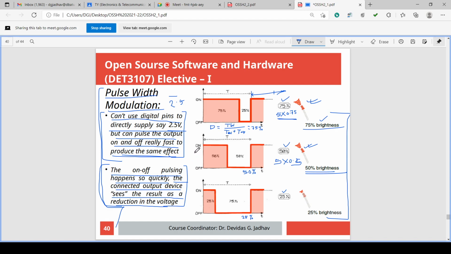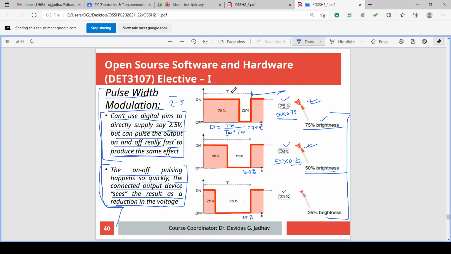PWM is nothing but switching the voltage in between low and high, that is 0 and 5 volt, having a constant period with very high frequency or very short period. This capital T is very short, a very high frequency pulsating square wave, and its on and off period is controlled in proportion to the voltage output.